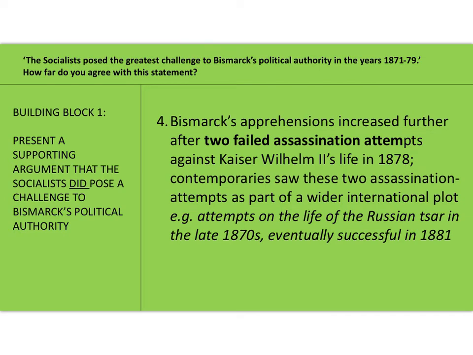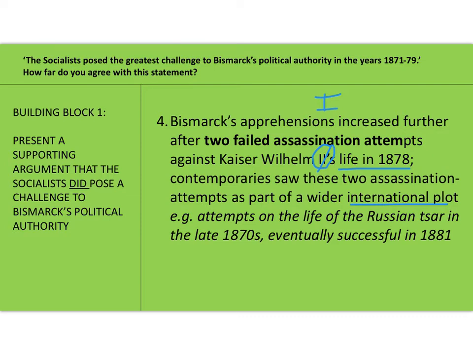Then, of course, remember what we said about time. You know, there was changes over time, but certainly by the late 1870s and certainly in 1878, Bismarck's concerns about the German socialists increased further after 2 failed assassination attempts against the life of Kaiser Wilhelm I. Okay. People at the time saw these assassination attempts, again, it just kind of like justified it as an international plot against monarchs. These socialists were dangerous international terrorists.